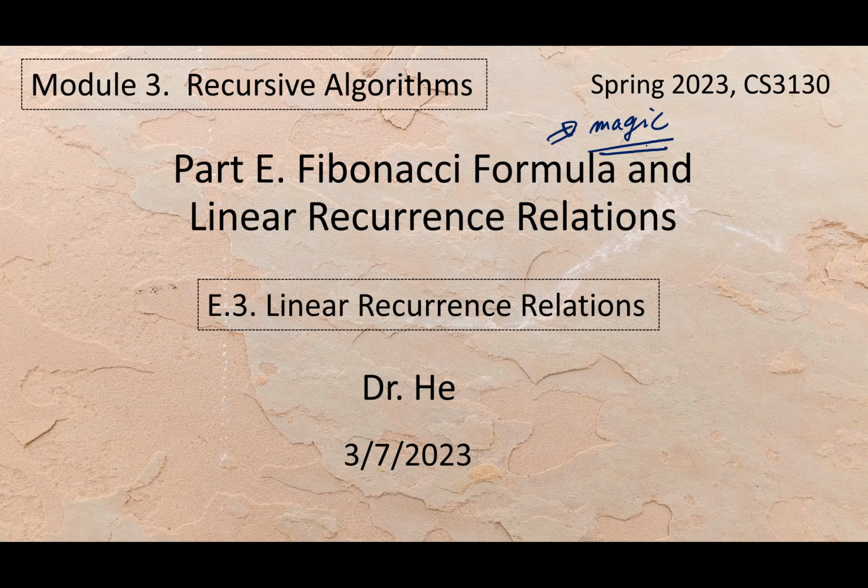No reasonable person can make that good guess, right? How can a person relate Fibonacci numbers to golden ratio related formulas? Nobody can do that, so that's why I used the word magic. But actually, it's not magic. There is some reasonable way to discover that formula.